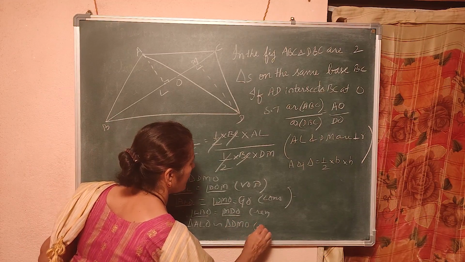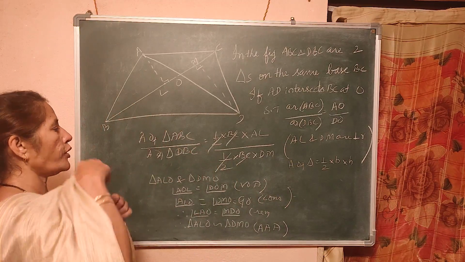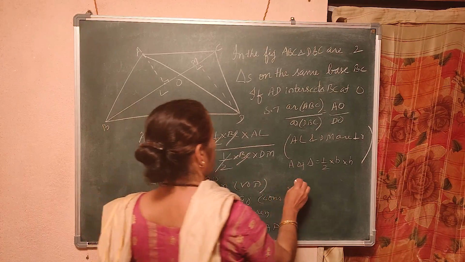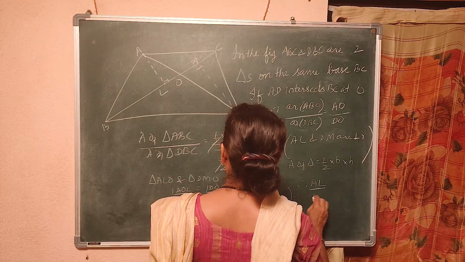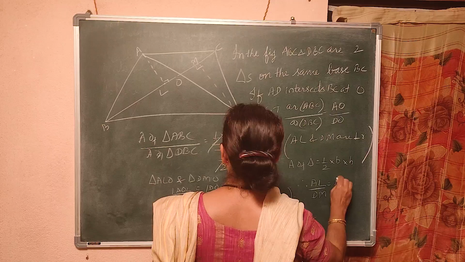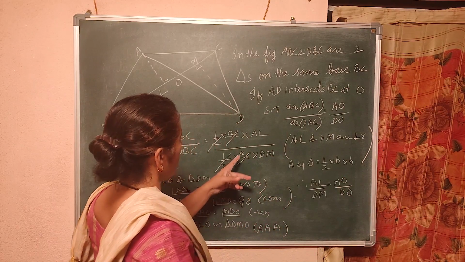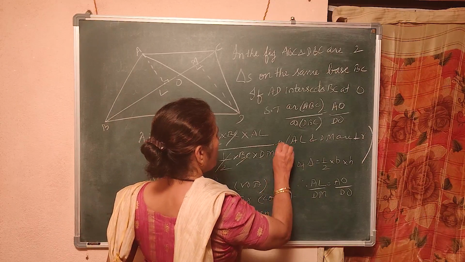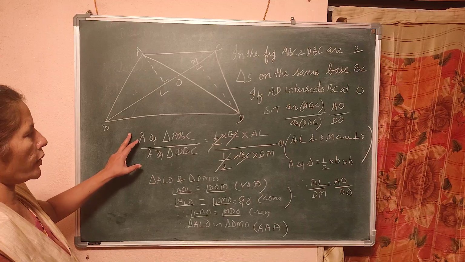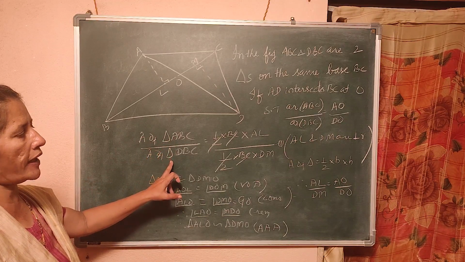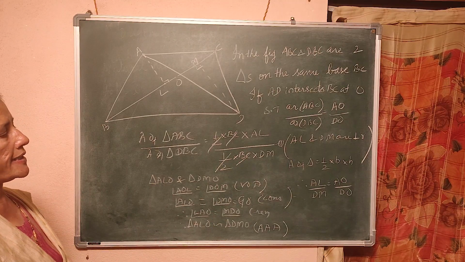They are equiangular, AAA similarity criterion. Therefore, AL by DM is equal to AO by DO. Correct? Let me call this 1. From 1, instead of AL by DM, I can write AO by DO. So area of triangle ABC divided by area of triangle DBC is equal to AO by DO. This is the method.